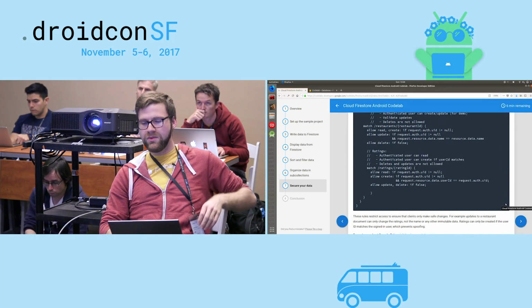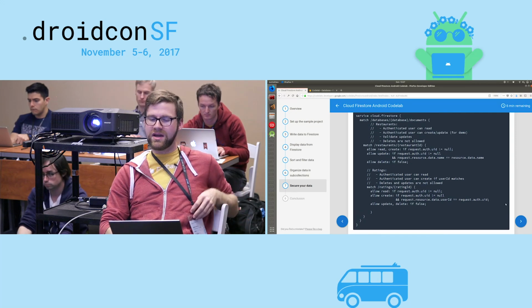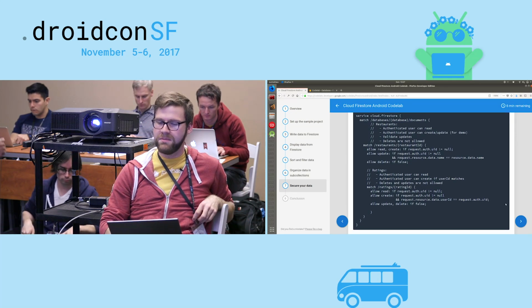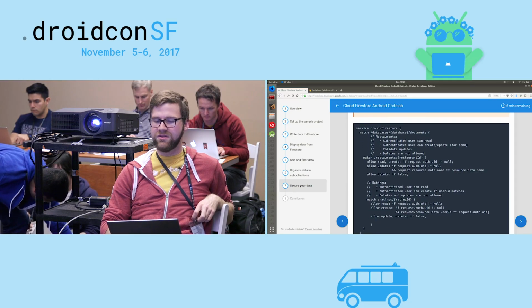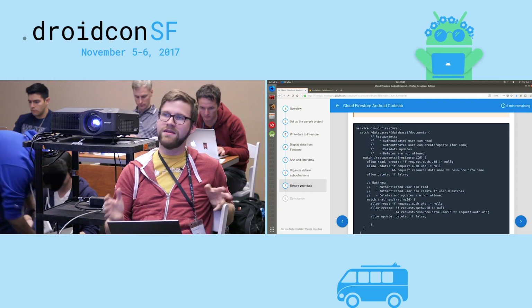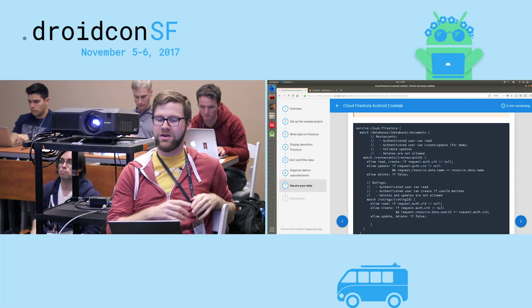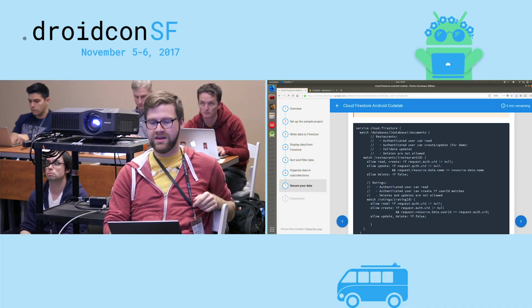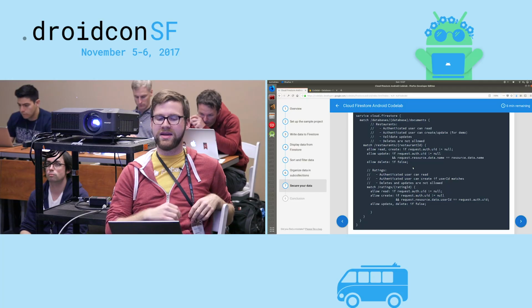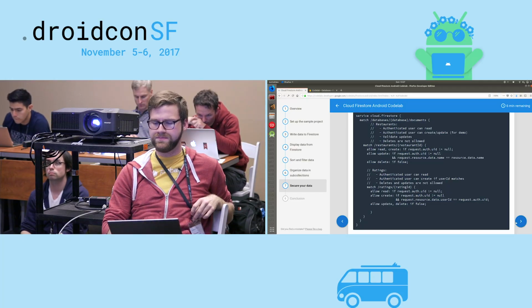Then we dive into security rules a little bit. I'm not going to cover this because we're out of time, but this is the gist of how you can lock down Cloud Firestore. In here we say you can only write ratings if you sign it with your UID. You can only create new ones. You can't delete old ones. You can't update old ones. Things like that. So this is how we lock down things for Cloud Firestore.